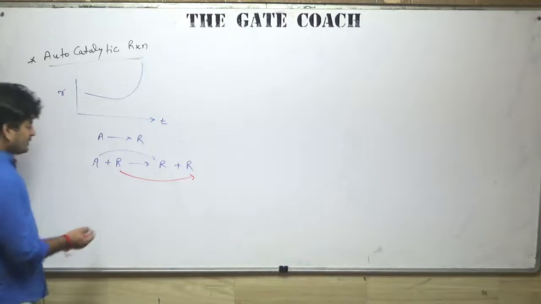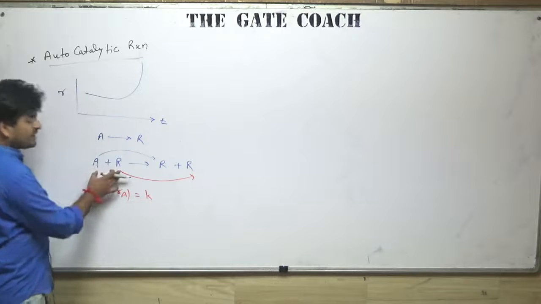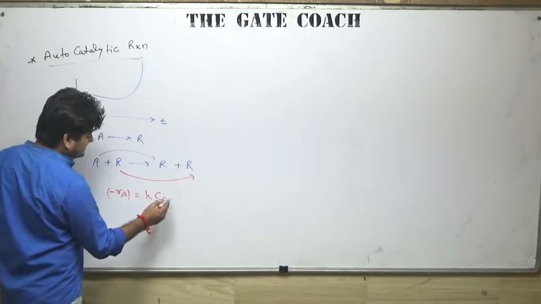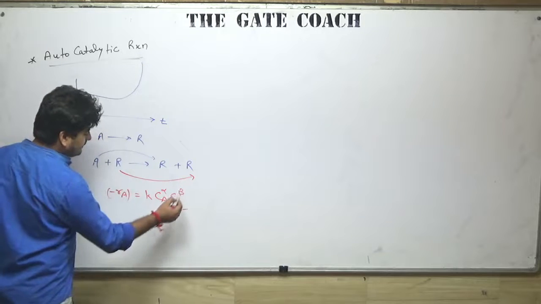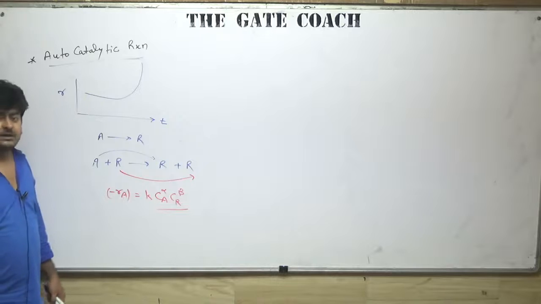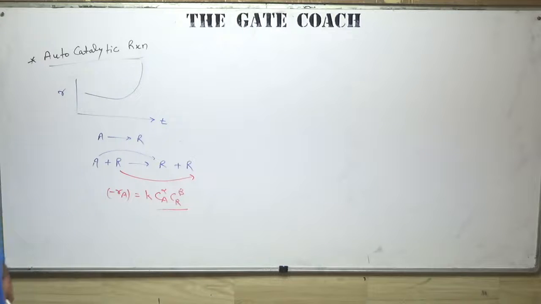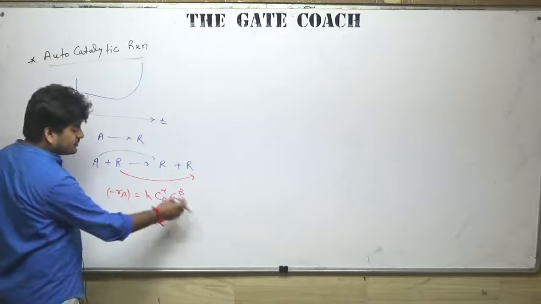And what will be the rate of reaction? So the rate of reaction, you can write for this reaction as k Ca^alpha Cr^beta, where R is the product. Don't forget that R is the product which is acting like a catalyst. Okay, but since it is on the left hand side of the reaction, that's why we will include this.